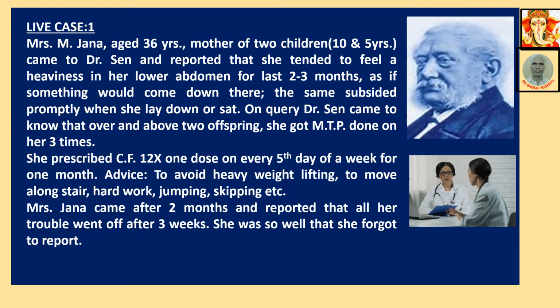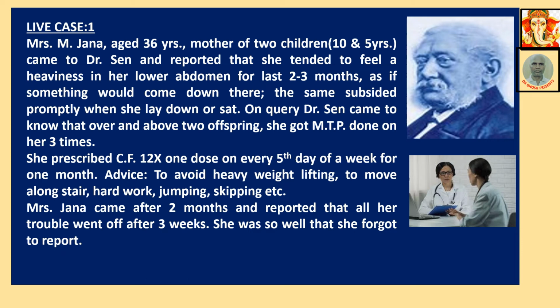That is, there has been a lot of pressure on her uterus, at least 5 times, 2 for childbearing and 3 for MTPs. Dr. Sen prescribed Calcarea fluor 12x, one dose on every 5th day of a week for 1 month. She was advised to avoid heavy weightlifting, climbing stairs, hard work, jumping, skipping, etc. Because all these situations aggravate the condition of prolapse.